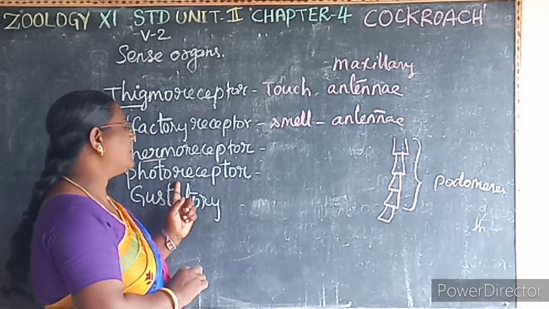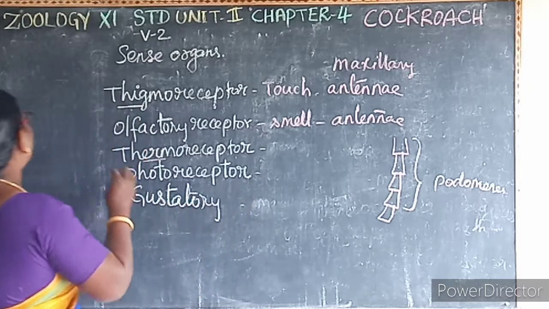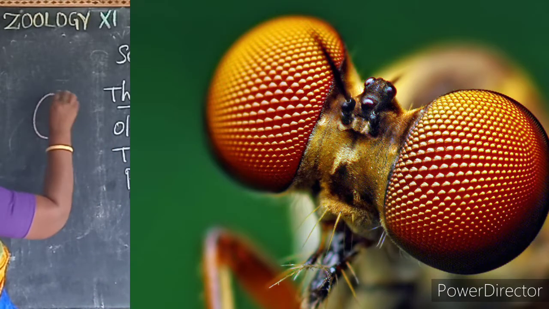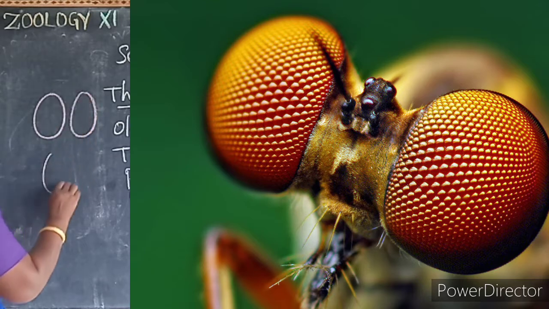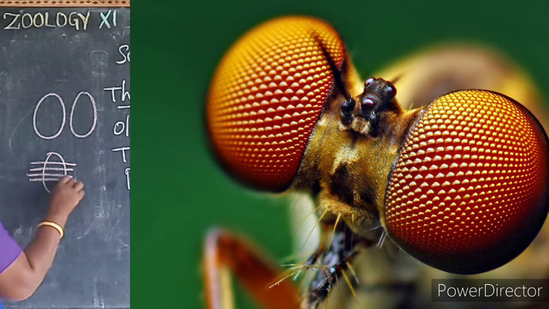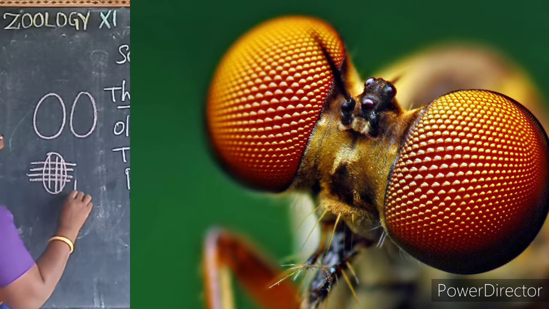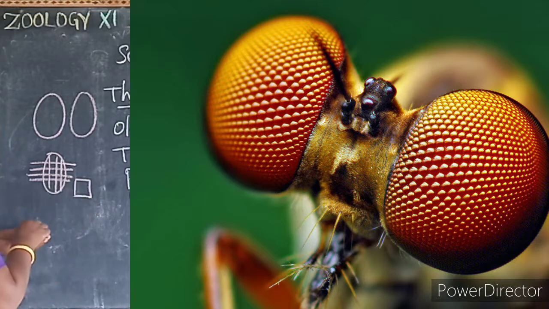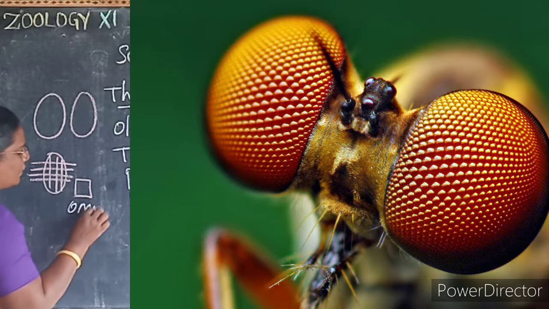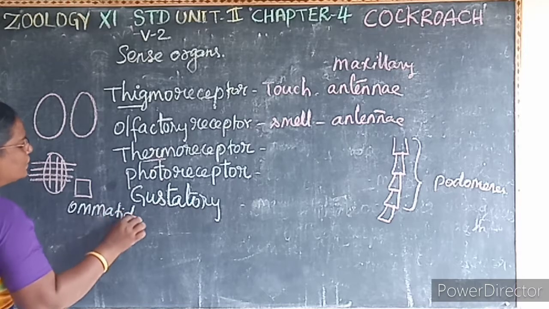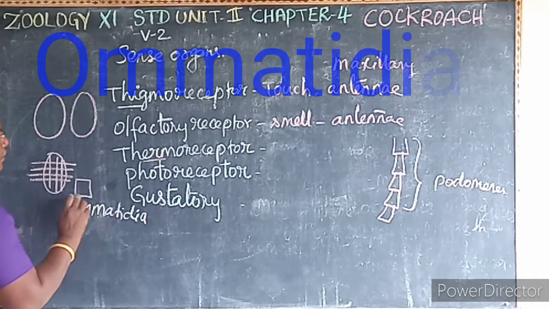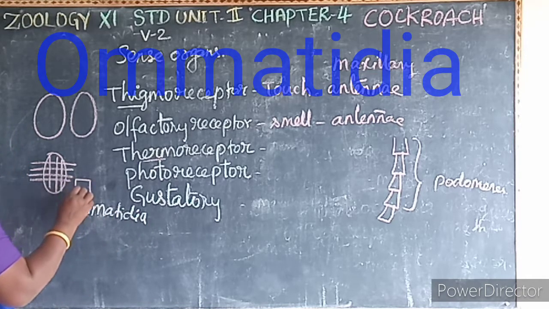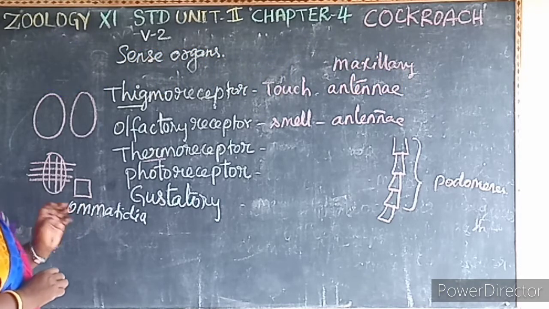Then the photoreceptors: a pair of compound eyes is present. Each compound eye is divided into many units. Each unit is known as what? Ommatidia. So as it is divided into many units, each unit can receive several images of an object.